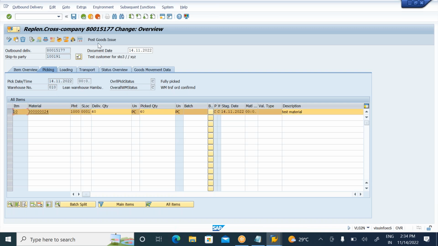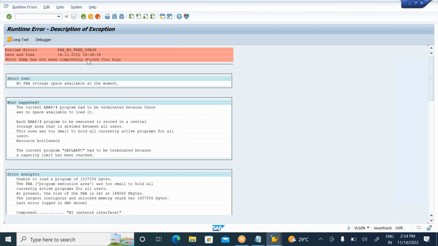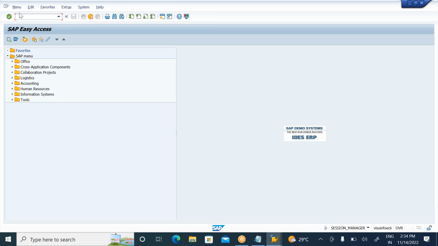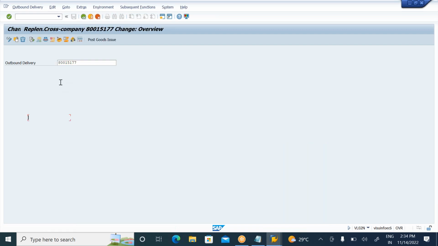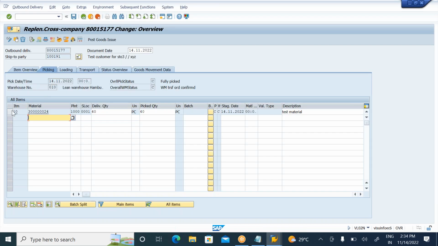You need to do the PGI, post goods issue. Now automatically the stock will be decreased in the supplying plant, and meanwhile the stock will be in transit. Now you can observe the stock is in transit. The supplying plant stock will be decreased here. Once again you go to VL02N, enter your outbound delivery, select this line item and click on post goods issue. Now the delivery has been saved here.